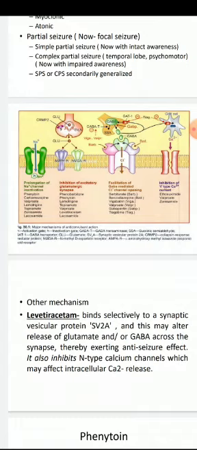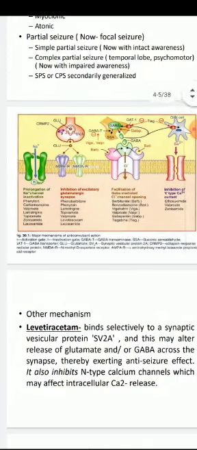So third mechanism of anti-epileptic drug is inhibition of T-type calcium current. Glutamate is the neurotransmitter which is excitatory in nature. If you can inhibit the activity of glutamate anyhow, you can get anti-epileptic activity. So inhibition of excitatory glutamatergic synapse is also the mechanism of action of anti-epileptic drug.